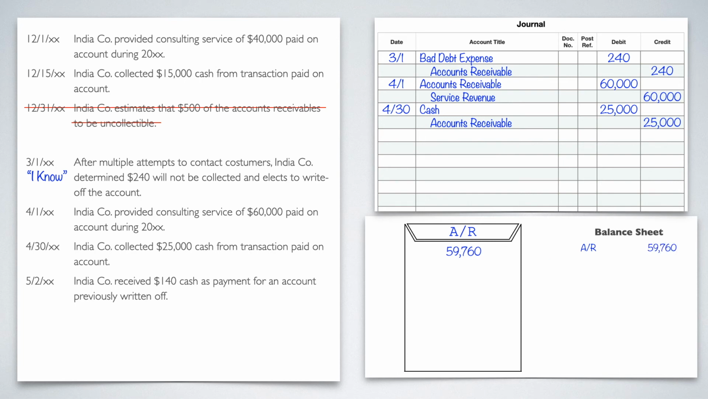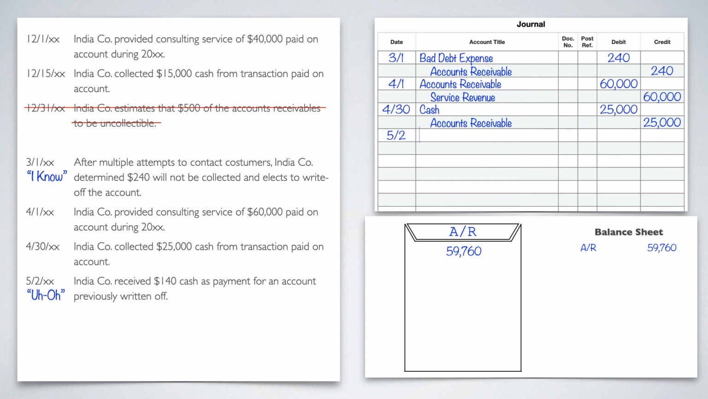All right, then it says 5/2. India received $140 cash as a payment from the accounts previously written off. So this is our "uh-oh." So we made a mistake. We prematurely wrote something off. So we need to put it back on to make sure it's correctly taken out of the trash, put back on our books. So in order to do that, we would flip the original transaction that we wrote it off as, which is the 3/1.